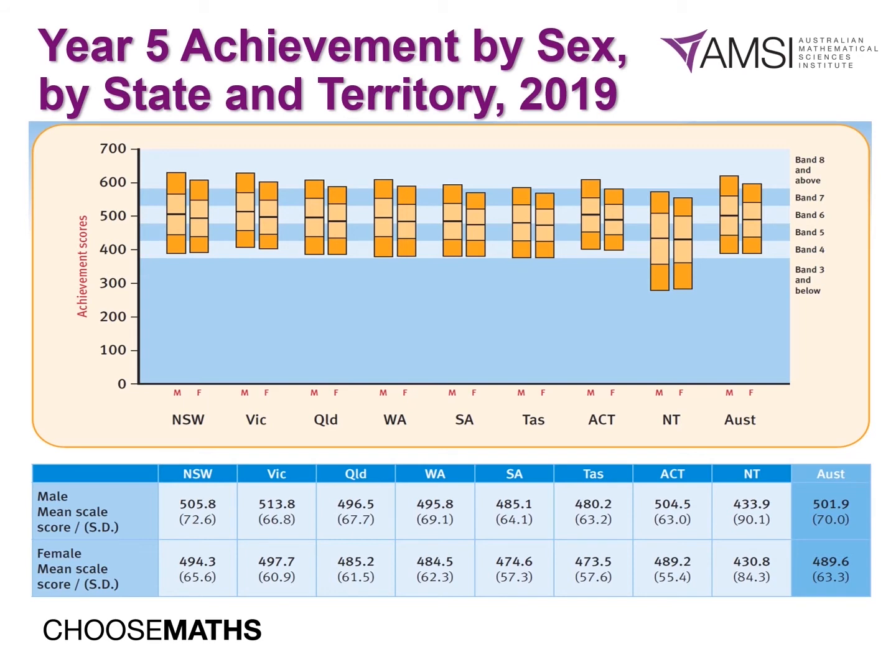When we look at achievement by gender, how males and females in Year 5 achieved, what does this data tell us? And it's just a matter of identifying what those numbers are saying to us. In this instance, boys are outperforming girls. That's what the data is telling us. If this is the case, then why is the question we need to ask.